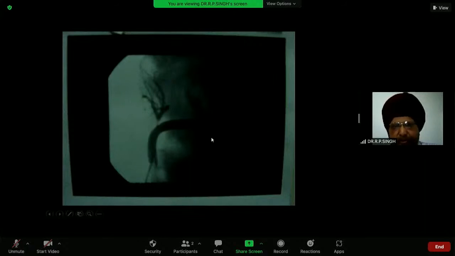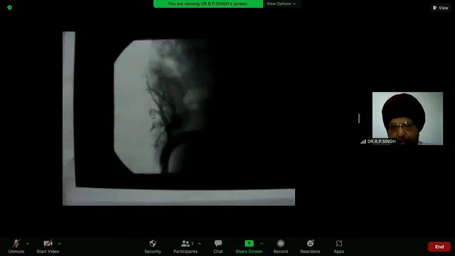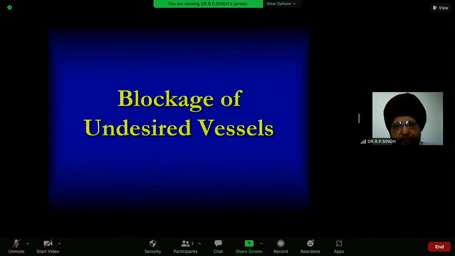You see the slide done by me 15 years back, post-renal transplant. This patient had undergone renal transplant, but there is a severe stenosis of the transplanted renal artery. After putting the stent, the same day the patient passed 11 liters of urine, and his blood urea and creatinine remarkably came down.